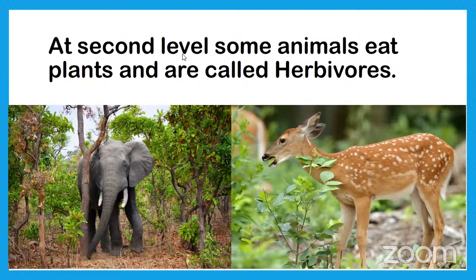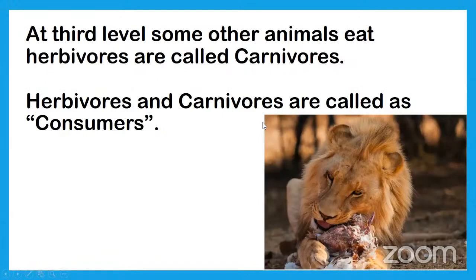Plant products like tender shoots, leaves of the plants. And the animals which eat meat of the other animals are called carnivores. At the third level, some other animals eat herbivores and are called carnivores.